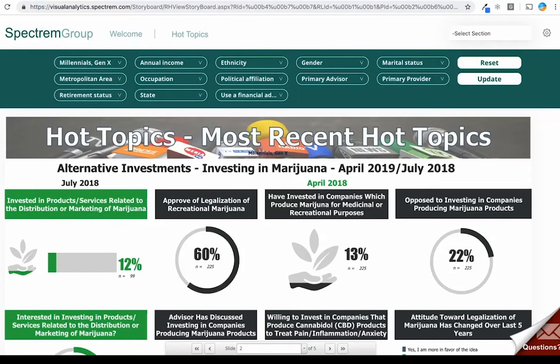Instead of having to go into the age-based segmentation and unclick Millennials and Generation X, all you have to do is go over here and hit the reset button, and you're starting back at square one, where none of the filters have been selected, and you can just go in and look at whatever filter you want.